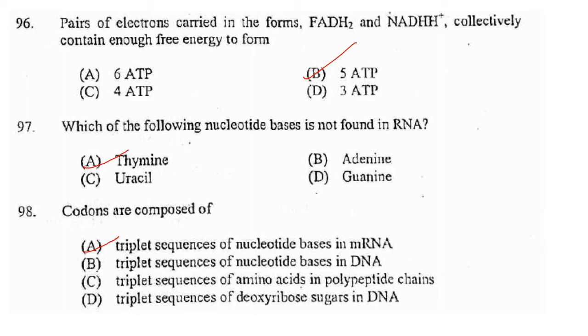Answer is option B. Which of the following nucleotide bases is not found in RNA? RNA doesn't have thymine. Instead of thymine, it has uracil. So answer is option A.